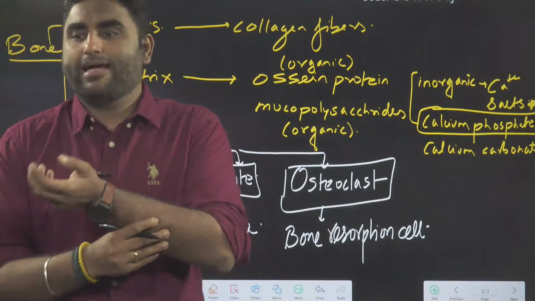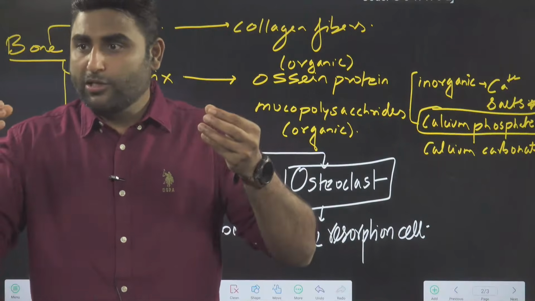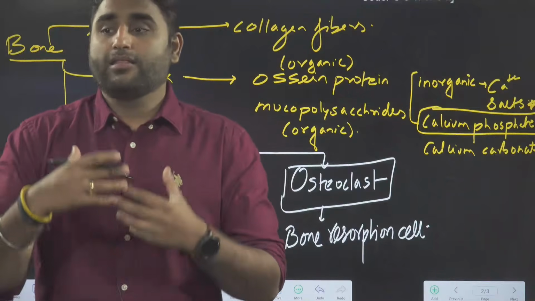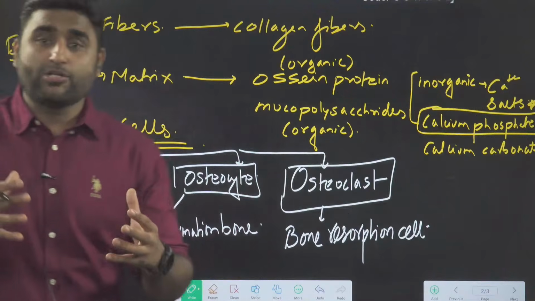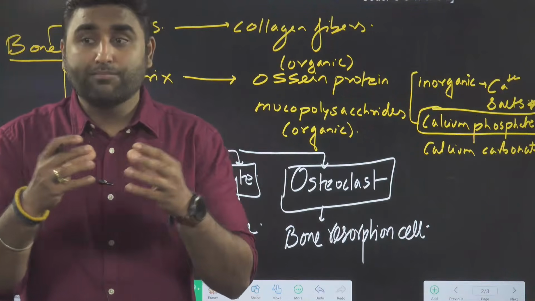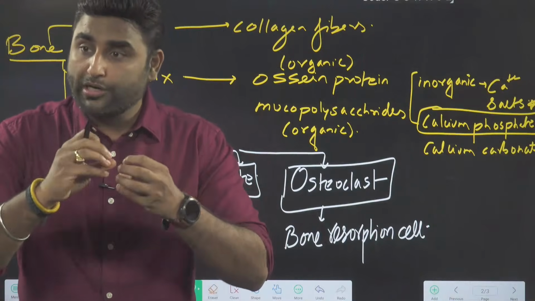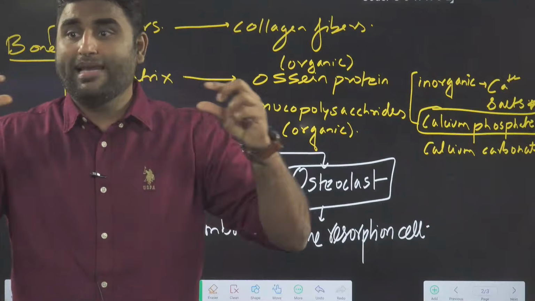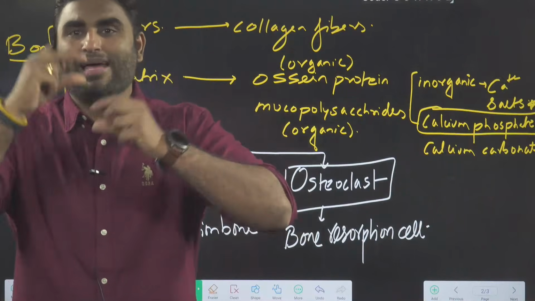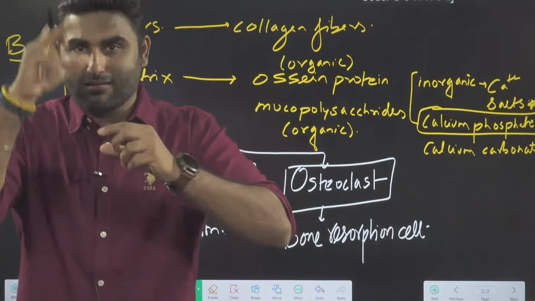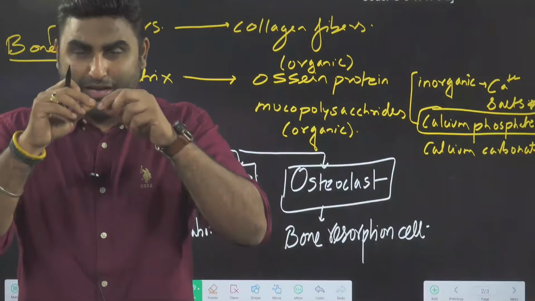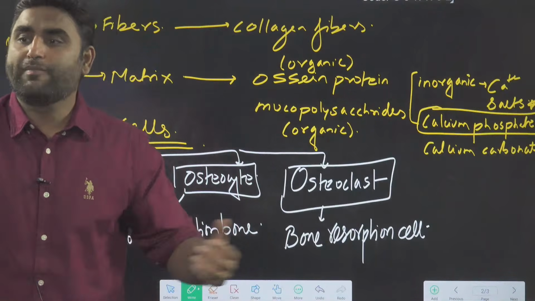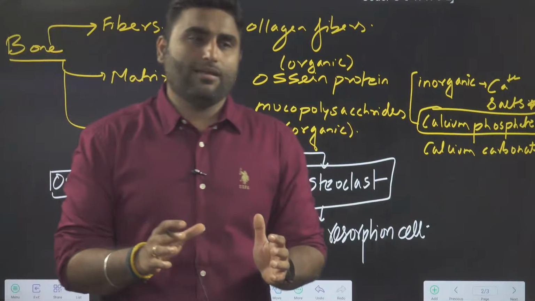So if, let's say, I get a fracture of a hand and the two ends are connected to each other and then we put up the plaster, then the osteoblast and osteocyte are going to help make the bone join together. New bone tissue will be formed. But at the same time, the bone should be leveled properly. There should not be excess bone deposit wherever it is broken. You don't want the excess bone tissue. That has to be removed by the osteoclast cell.